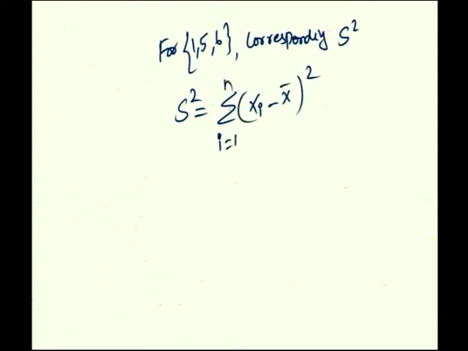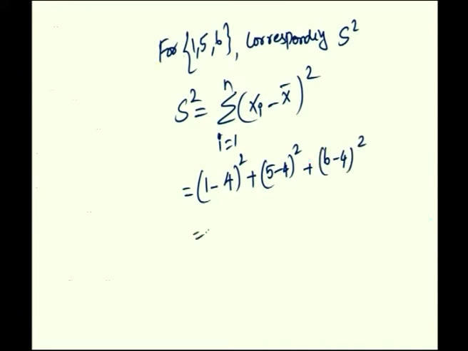Take 1 minus the corresponding x bar in the 1, 5, 6 combination, which is 4, right? So 1 minus 4 whole square plus 5 minus 4 whole square plus 6 minus 4 whole square, which is minus 3 whole square plus 1 square plus 2 square.